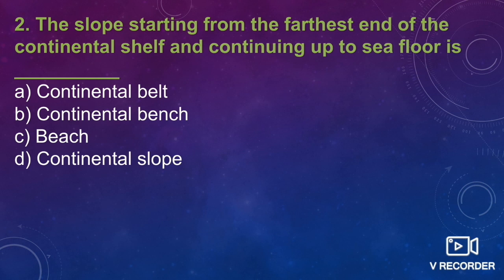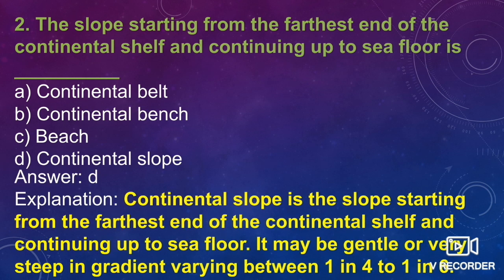Okay, second one is the slope starting from the farthest end of the continental shelf and continuing up to the sea floor. Is it known as continental belt, continental bench, continental slope, or the beach? So we have discussed it, that is the continental slope. It is the slope that starts from the farthest end of the continental shelf and continues up to the sea floor.